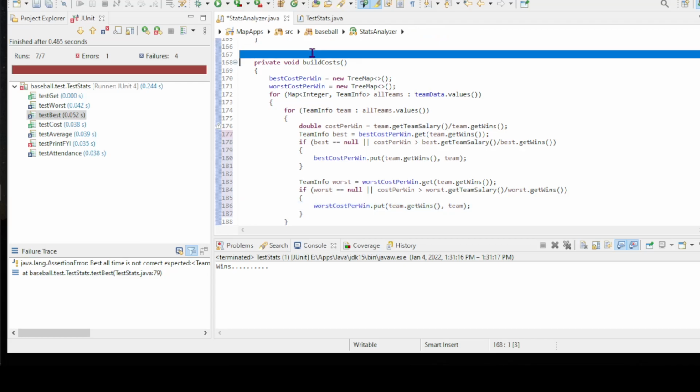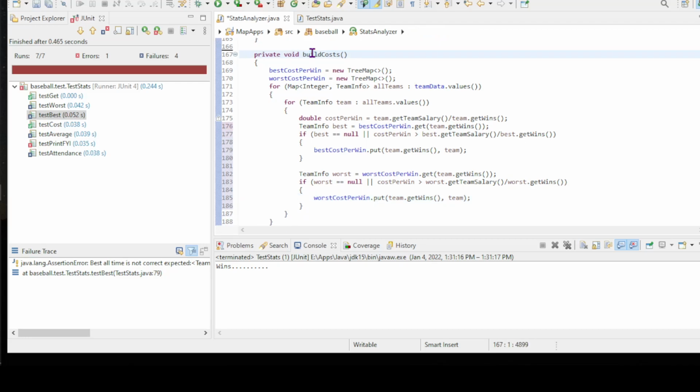Now, you might not have thought to build a little helper method right away. That's okay. You'll learn to do that in time. In my brain, I'm like, oh, these are the same structure. I'm going to copy and paste this anyway. I'm just going to build them both at the same time. You could always build one of them, recognize you're building the same thing, and create a helper method. Or not do a helper method and do the work twice, which is inefficient code, but it works. You can always make it more efficient later on.